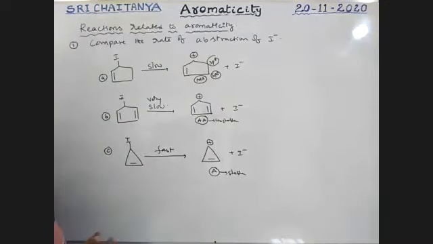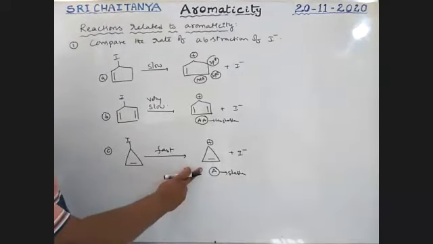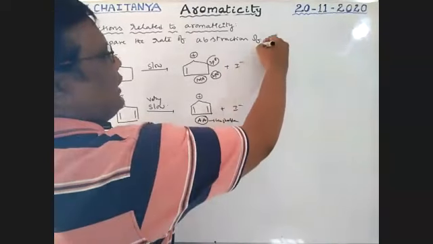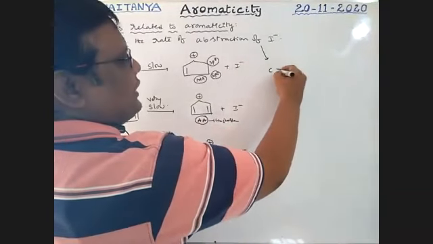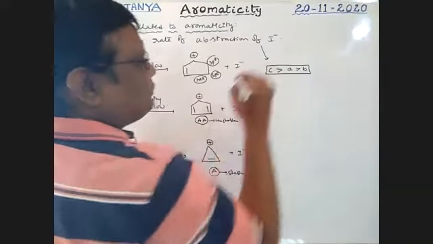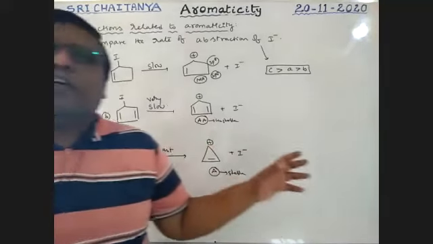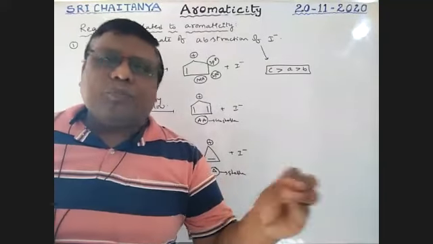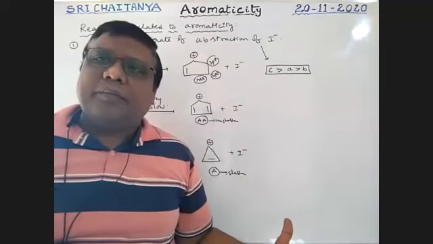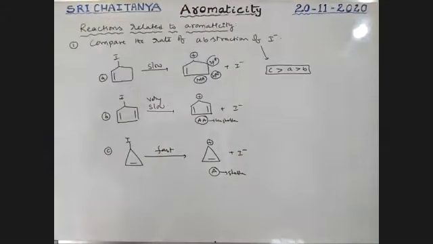Now, what is the rate of reaction? From where does I minus come out quickly? From C, I minus is coming out easily. Therefore, the rate of abstraction of I minus is C greater than A greater than B. Boys, did you catch the concept? When a reaction is possible and when it is difficult is explained on the basis of aromaticity. Let us discuss some more examples.